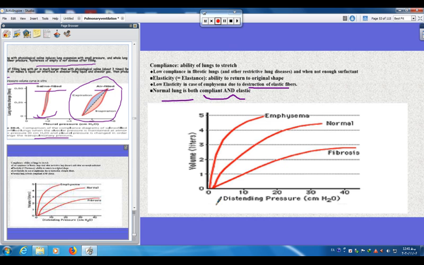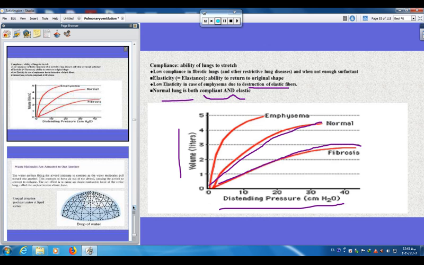You can see the volume in this direction and the distending pressure in this direction, for normal lungs and fibrotic lungs, and the compliance is decreased. In emphysema, the compliance will be increased in comparison with normal conditions.